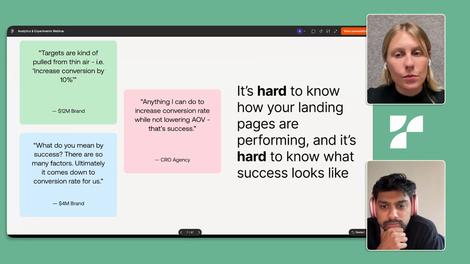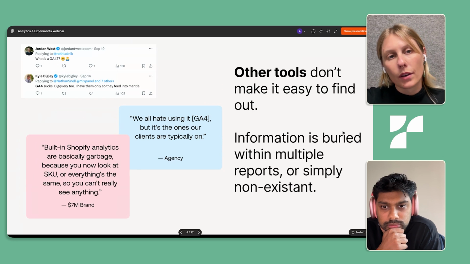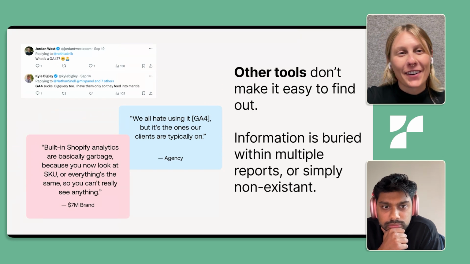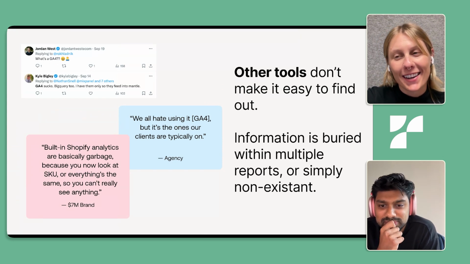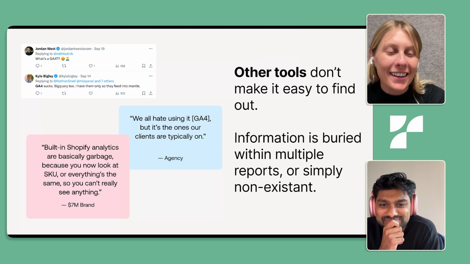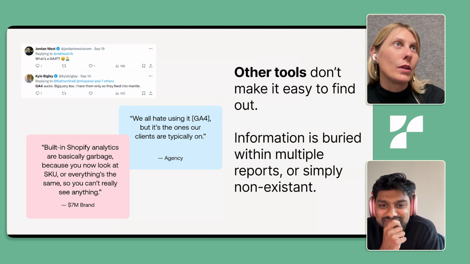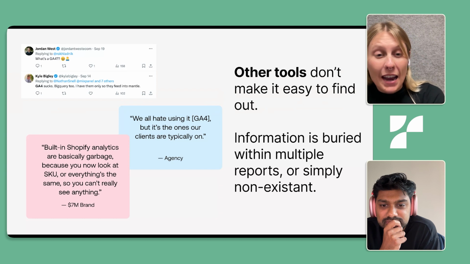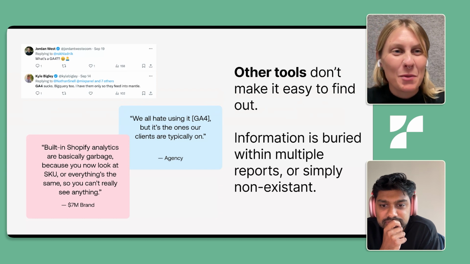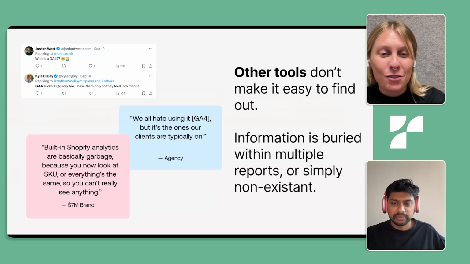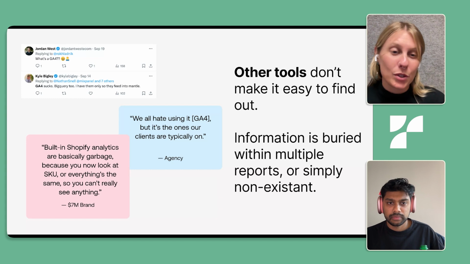And that goes really directly into, other tools don't make it easy to find out, not to name a ton of names. But as you said, people really loved using Universal Analytics, and now we're kind of stuck in this world where we're using GA. It's really hard to understand what people are doing on our pages.